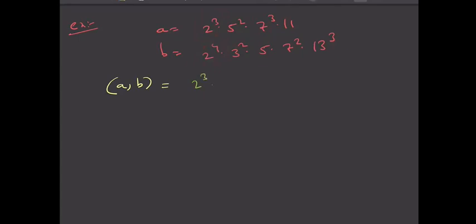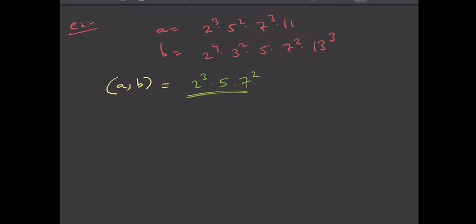So 2 cube is common. And in 3 nothing is common, because 3 square is there here, but 3 is not in A. And in 5 what is common? 5 is only common, because here it is 5, here it is 5 square. So the maximum common thing is 5 only. And in 7, here it is 7 square, here it is 7 cube. So the maximum common thing is 7 square. And in 11 nothing is common, and in 13 also nothing is common.